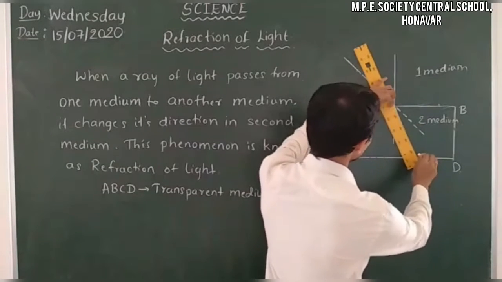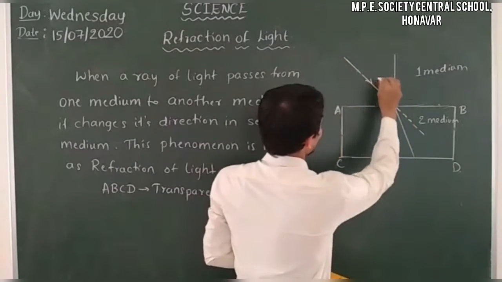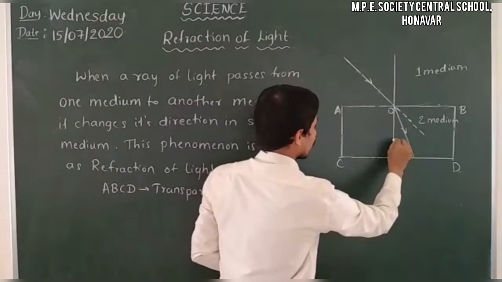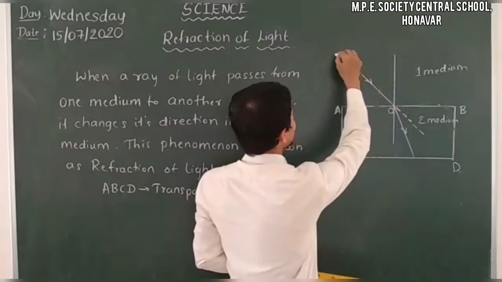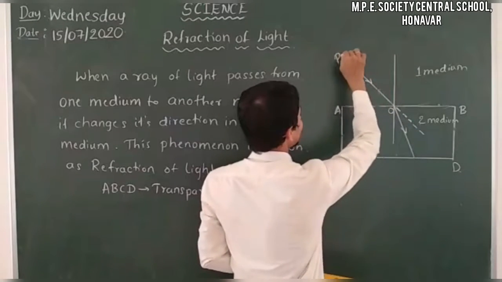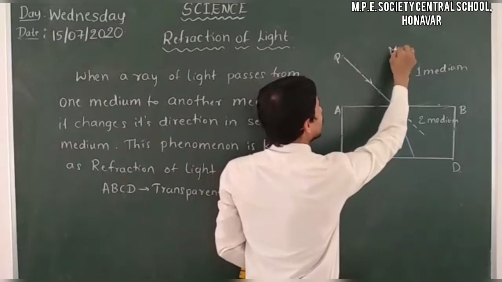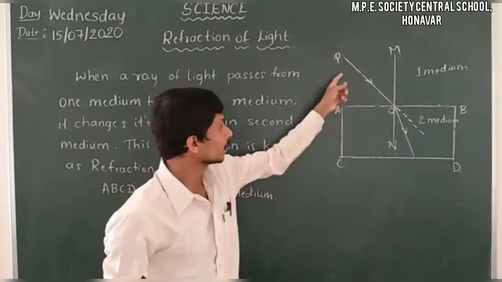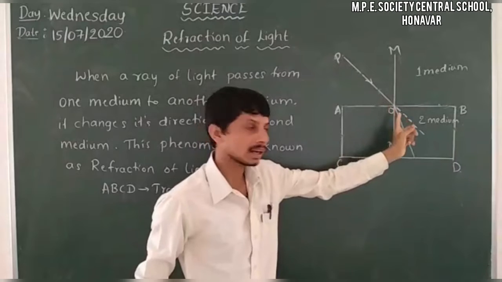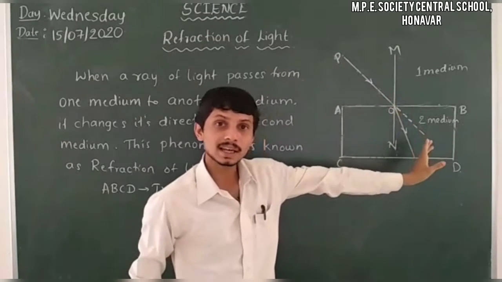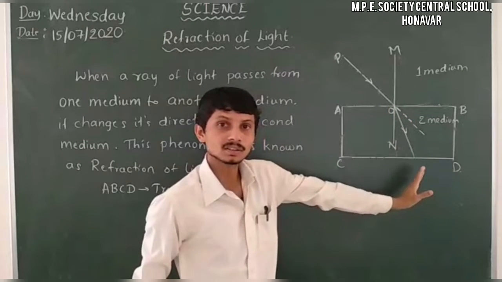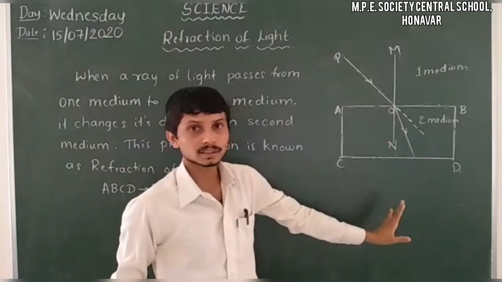Here it will change its direction. Yes, I will consider it as O, and I will call this P. So it's a normal M. When a ray of light passes from one medium to another medium, it changes its direction in the second medium. Here it changes its direction. So this is nothing but refraction of light.